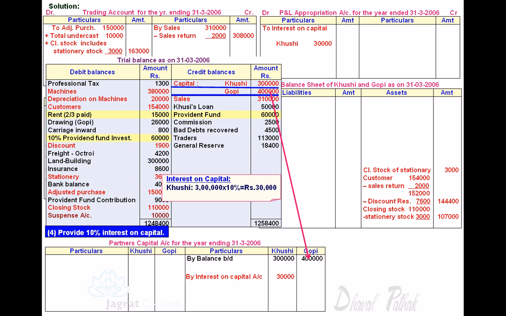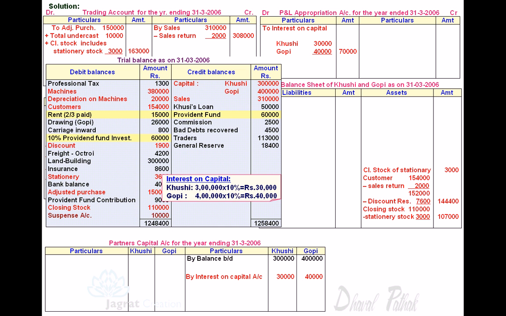Balance of capital for Gopi 4 lakhs. Interest at the rate of 10% thereon 40,000, credited to Gopi's capital account, debited to profit and loss appropriation account. Next.